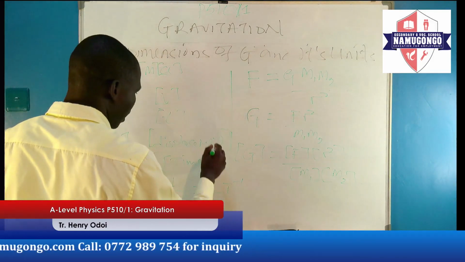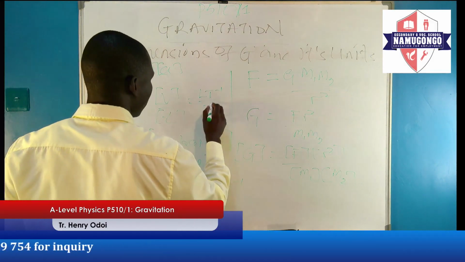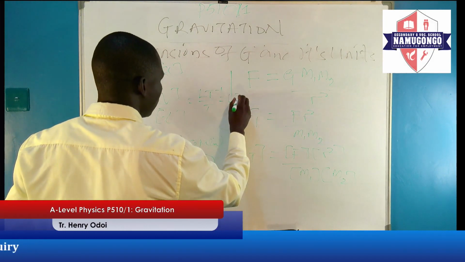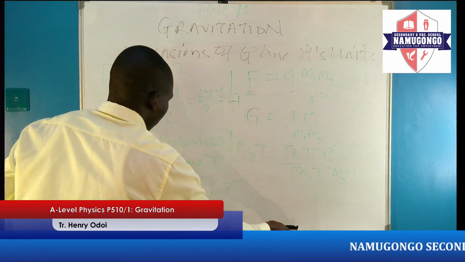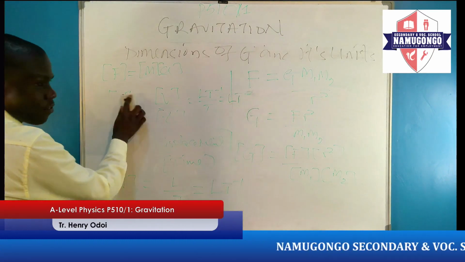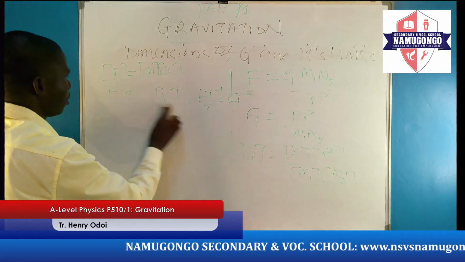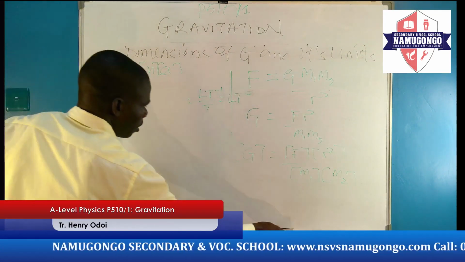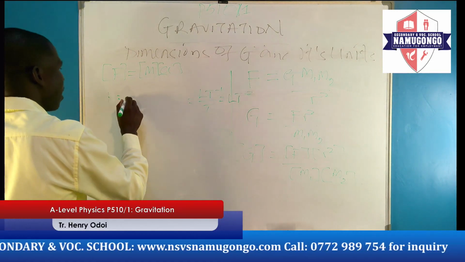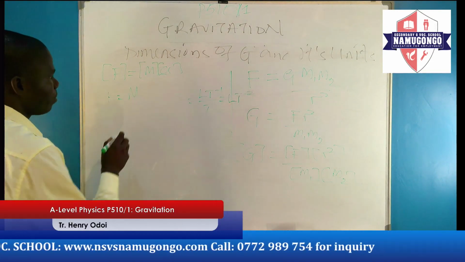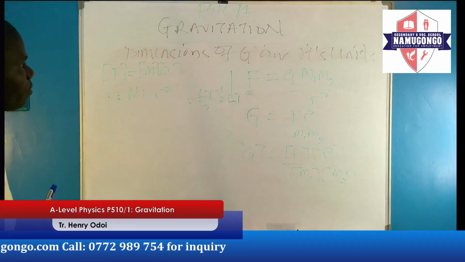Dimension of acceleration now will be L T power negative 1 all over T, which will now be L T power negative 2. After knowing that, we can therefore substitute up and we get dimension of force equals dimension of mass, which is capital M, times dimension of acceleration, L T power negative 2.